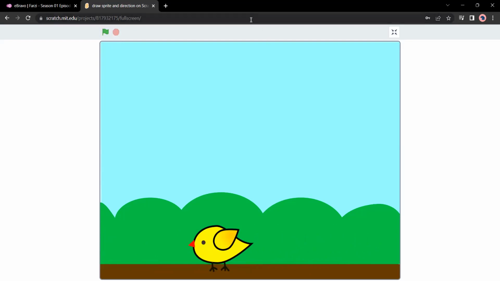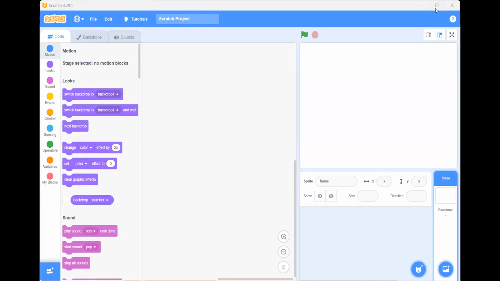Do you have any idea how we can make this? I have an idea. We have to do it just like how we used the blocks in the car game we did. Yes, we have to just draw all the things.